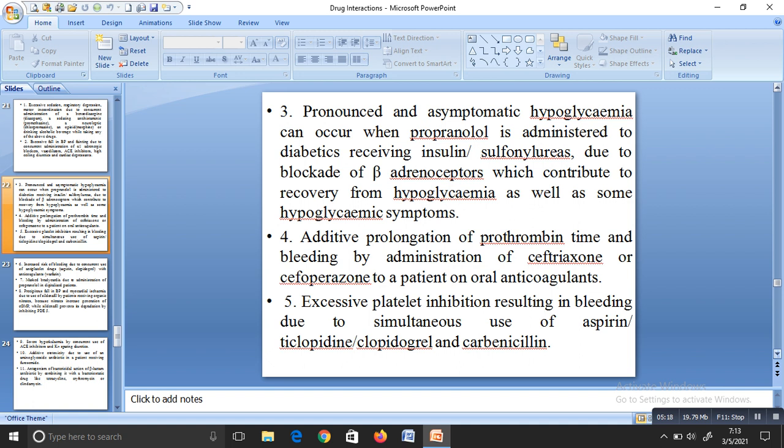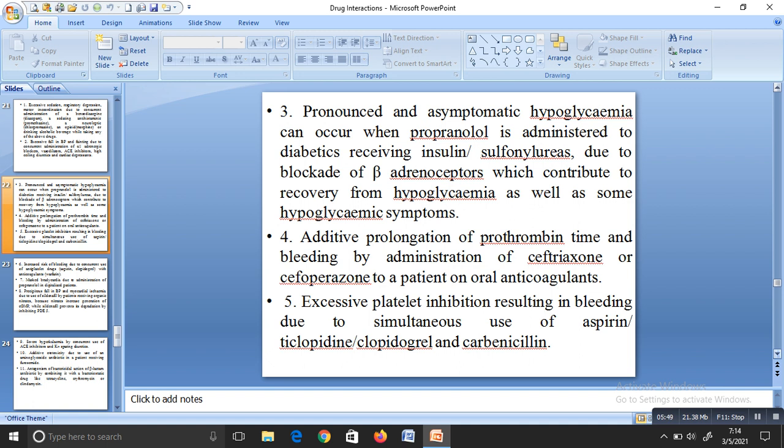If he is taking propranolol along with the oral anti-diabetic or insulin, the person will have a pronounced and asymptomatic hypoglycemia. His blood sugar will be much lower, but it will not be symptomatic. He won't be able to feel that his blood sugar has reduced.